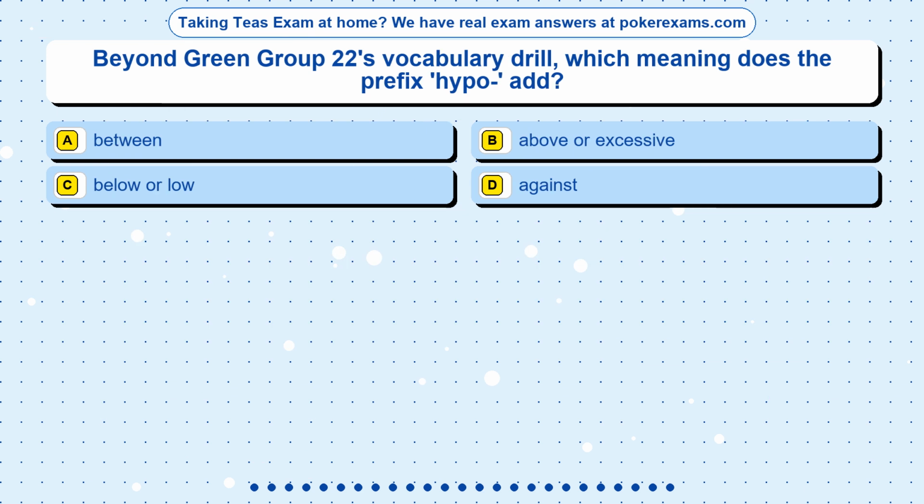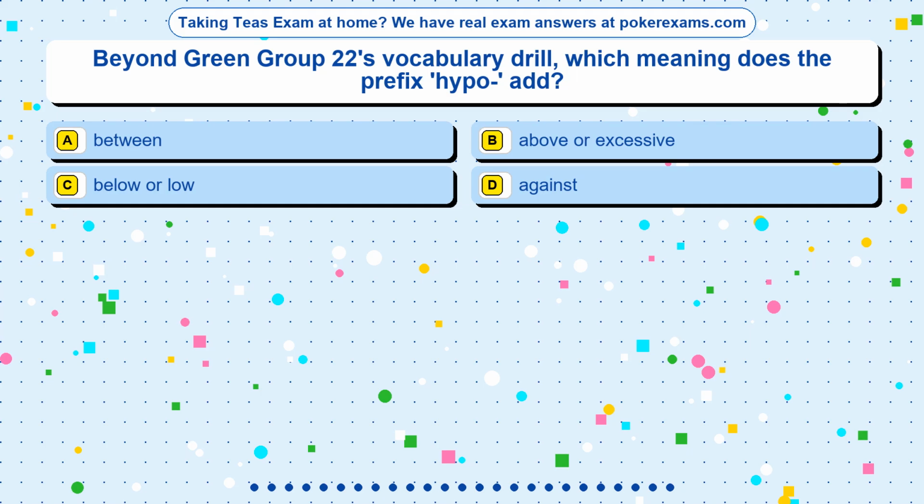Question 25. Beyond Green Group 22's vocabulary drill, which meaning does the prefix hypo dash add? Option A, between. Option B, above or excessive. Option C, below or low. Option D, against.